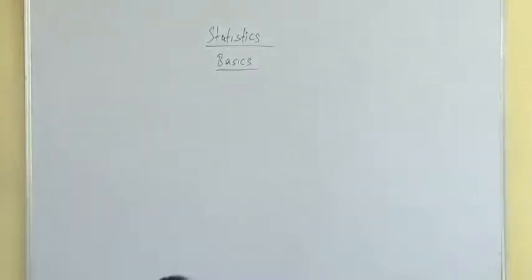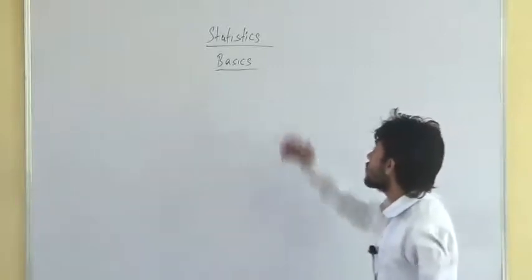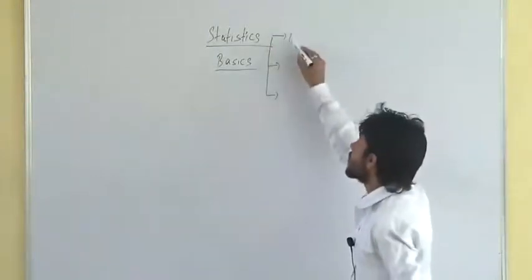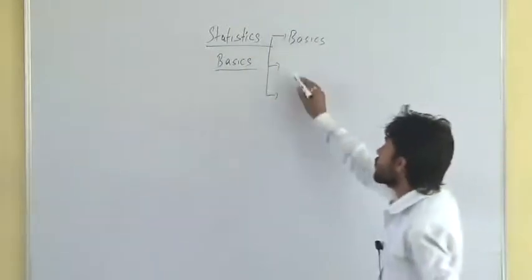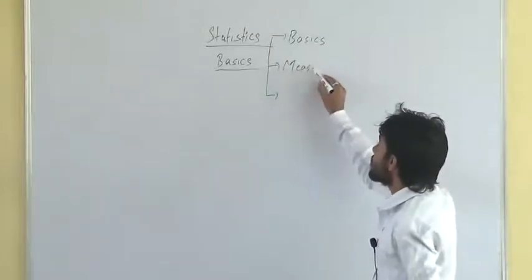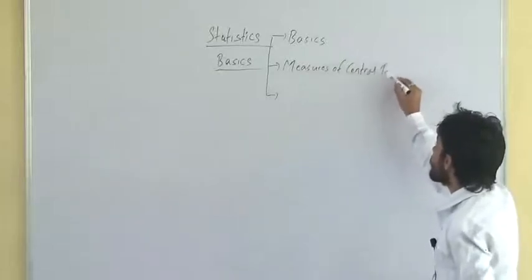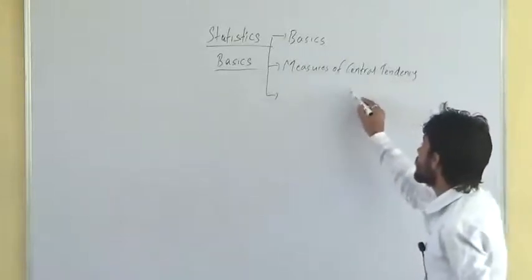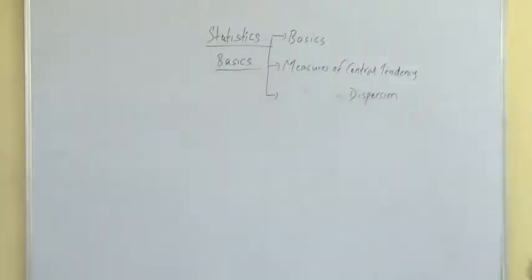We'll start with this statistics part, the basics of statistics. From this one, we will study three topics. First one, today we will discuss the basics of statistics. Then there are two important topics. One is measures of central tendency, where we will be studying mean, median and mode, and one is called measures of dispersion, where we will be studying range, quartile deviation, mean deviation, standard deviation and all.